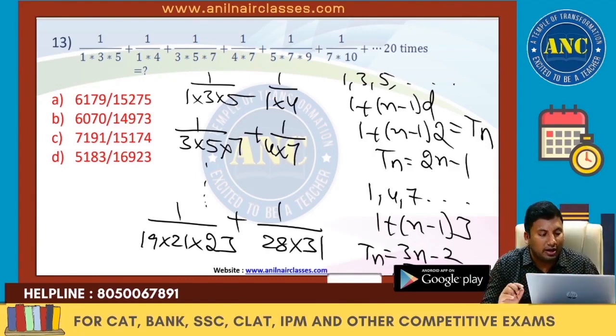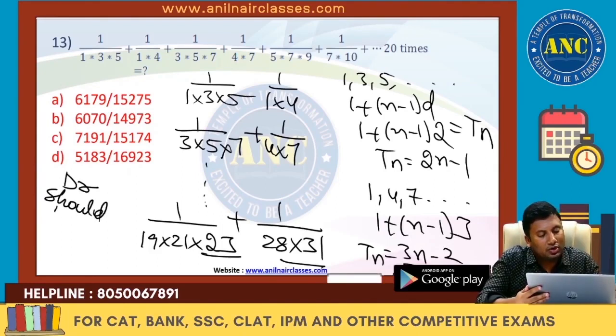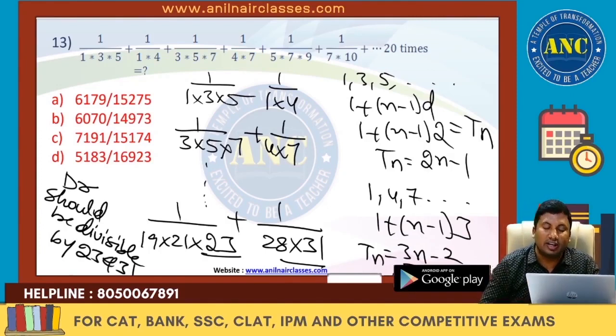So answer should be, now if you observe carefully, 3 numerical values are condensed to 2 numerical values. Answer denominator should be divisible by 23 and 31. I hope you got the idea. You can easily check it out. Again, I will explain in the theory of osculation what is the divisibility rule of 23 and 31. Idea clear, right?